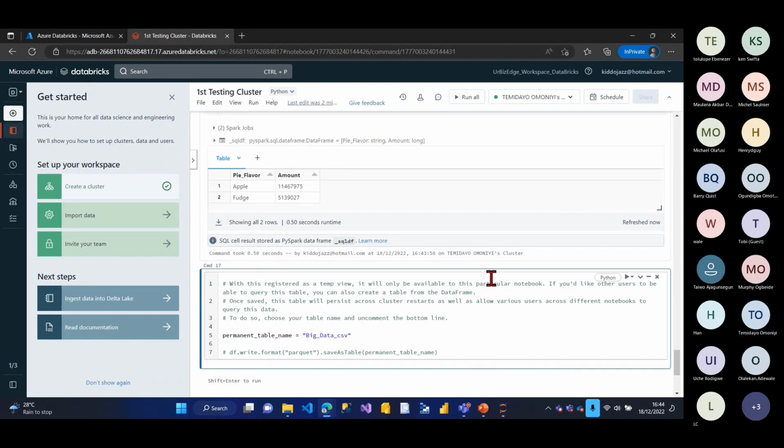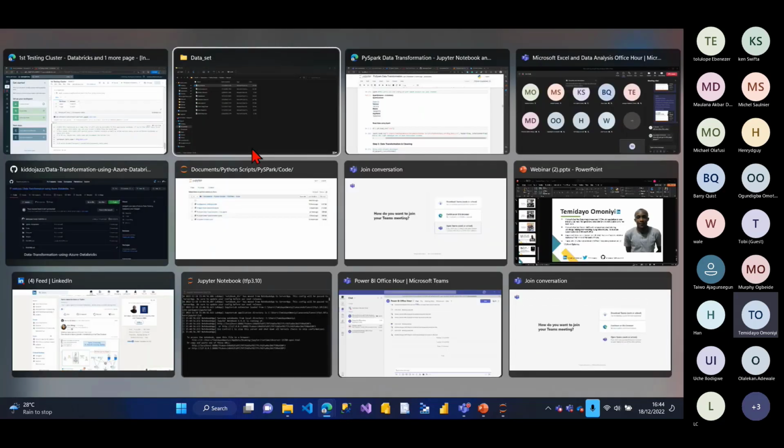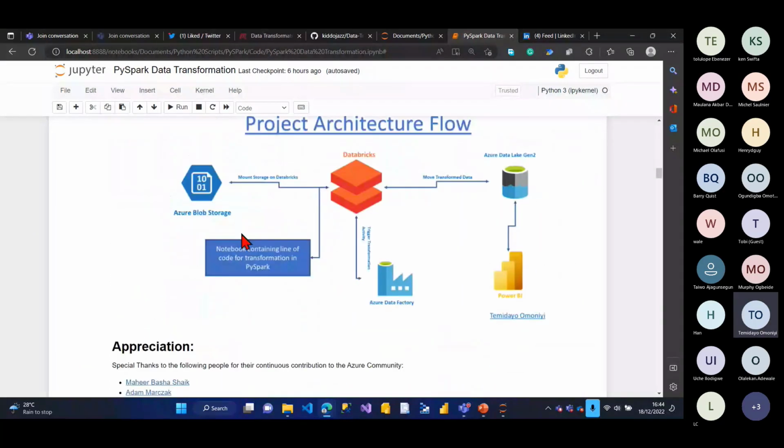So now the big thing for today is, okay, I have two data now. Let me show you something. So this is what I was trying to achieve for this section. I said I want to use the Azure Blob Storage. I also want to use Azure Data Lake Gen 2.